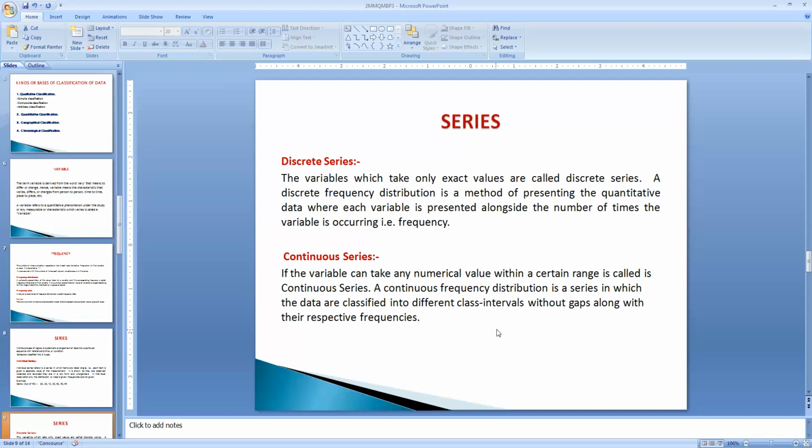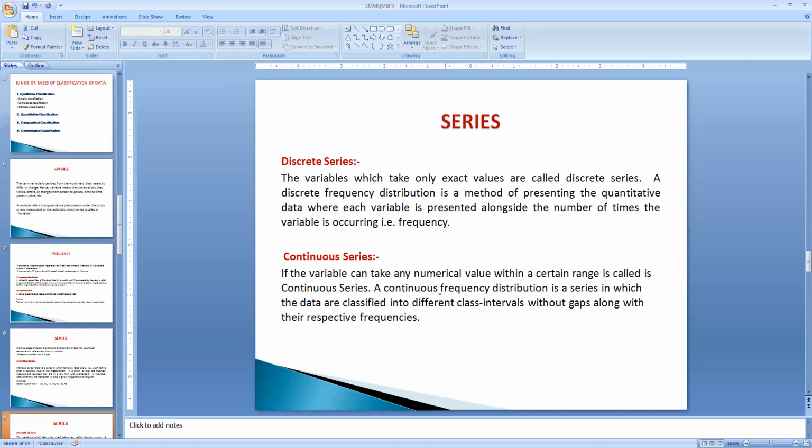Okay. So along with that class interval, for example, the marks 10 to 20. How many students have secured from 10 to 20 marks? If the frequency column shows 5, it means 5 candidates have secured marks from 10 to 20. That range of data, that arrangement, is called a class interval.